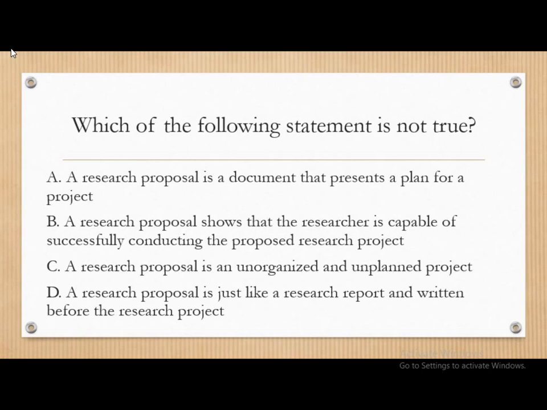A research proposal shows that the researcher is capable of successfully conducting the proposed research project. Research proposal is an unorganized and unplanned project. Last statement, a research proposal is just like a research report and written before the research project.